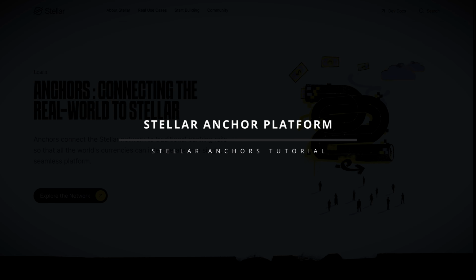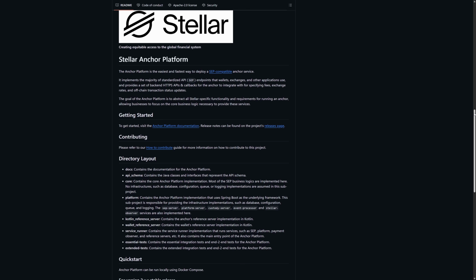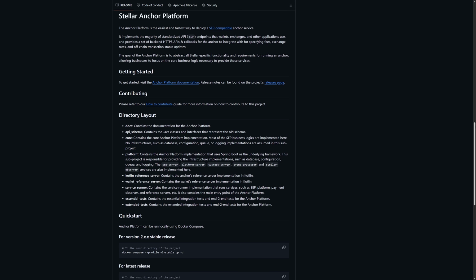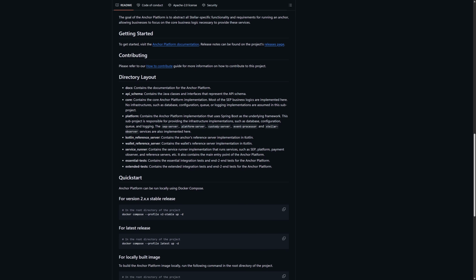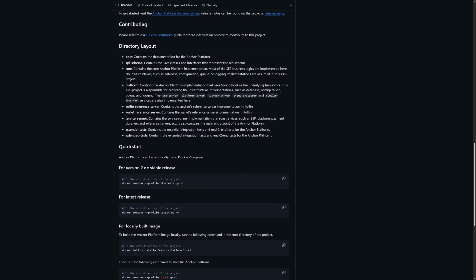The Stellar Anchor Platform. The Stellar Anchor Platform is a ready-to-use software solution developed by the Stellar Development Foundation. It provides a standardized way for companies to become an anchor without having to build everything from scratch. This platform simplifies the process of integrating with Stellar by handling compliance, KYC, transaction monitoring, and even interfaces for deposits and withdrawals. For businesses looking to enter the Stellar ecosystem, the Anchor platform removes the technical and regulatory complexities, making it easier to onboard users and offer financial services globally.